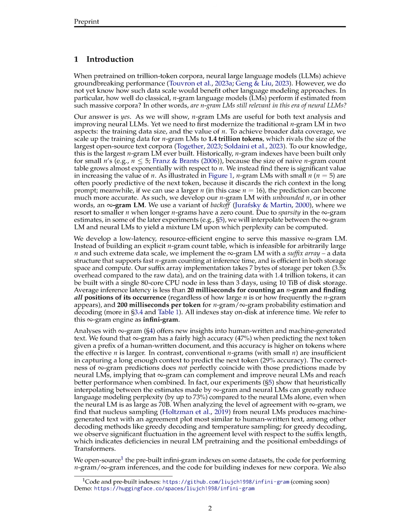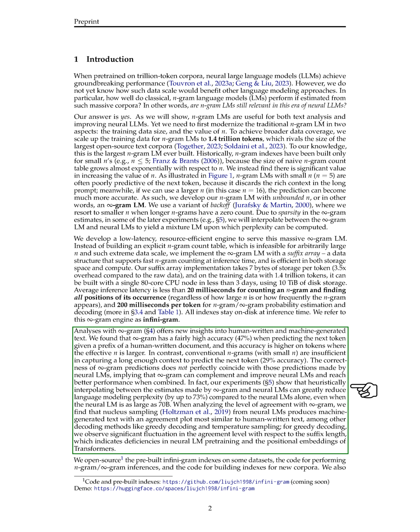Section Summary. The section introduces the comparison between traditional N-gram language models, LLMs, and neural large language models, LLMs, trained on trillion token corpora. It emphasizes the relevance of N-gram LLMs in improving neural LLMs and highlights the need to modernize traditional N-gram LLMs by scaling up training data size and increasing the value of N. The development of an infinite-gram LLM with unbounded N and a low-latency, resource-efficient engine called Infini-gram is also discussed, showing its potential to complement and improve neural LLMs.